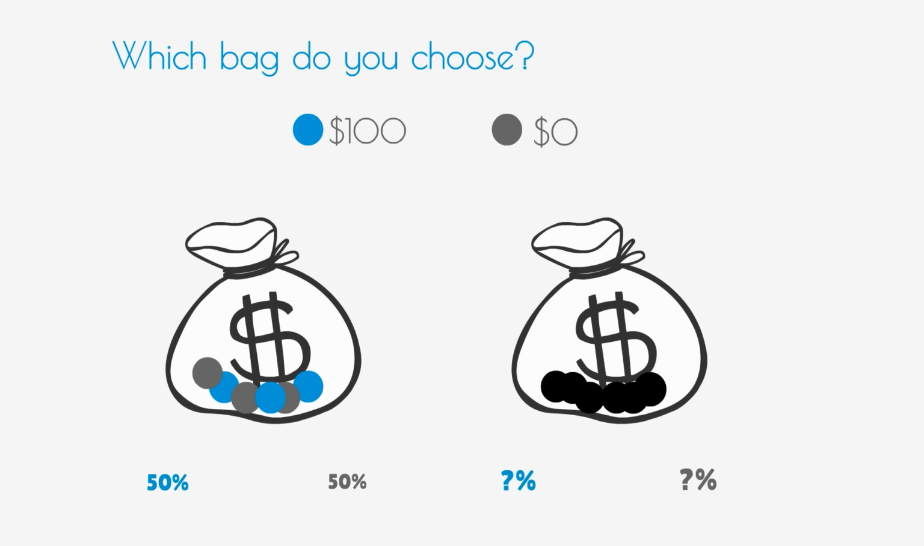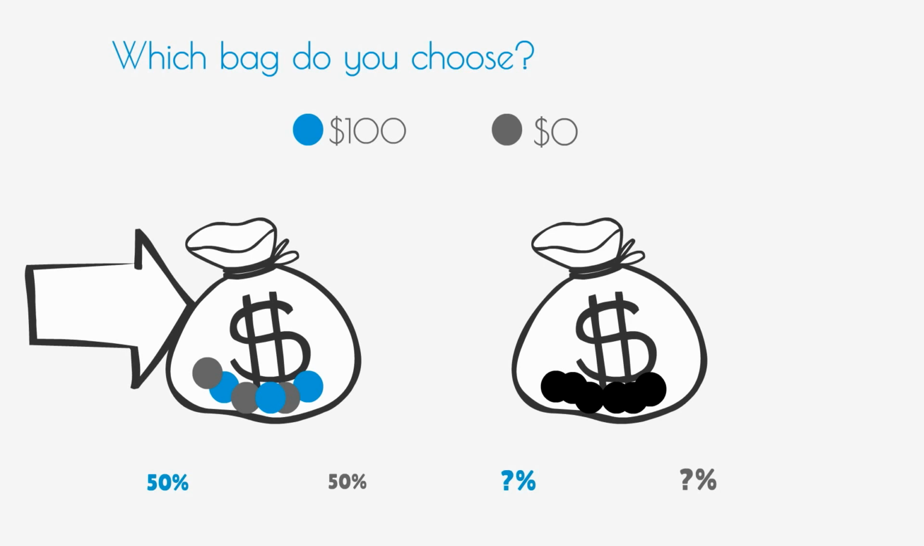Let's imagine you can play a gamble. If you draw a ball of color blue, you get $100. If you draw a ball of color gray, you get nothing. In the first bag, there are 3 balls of color blue and 3 balls of color gray. In the second bag, there are 6 balls, either blue or gray. Their proportion is unknown. Which one do you choose?